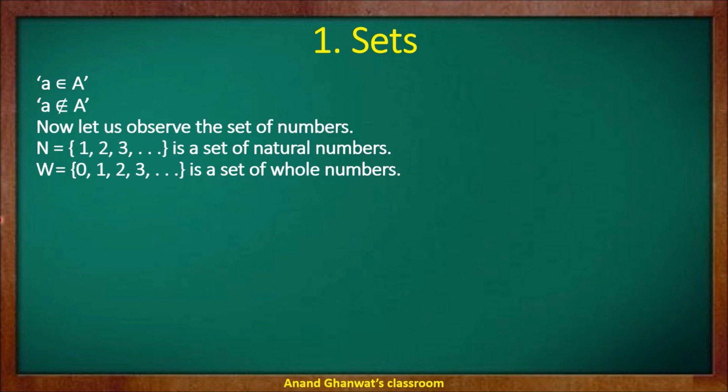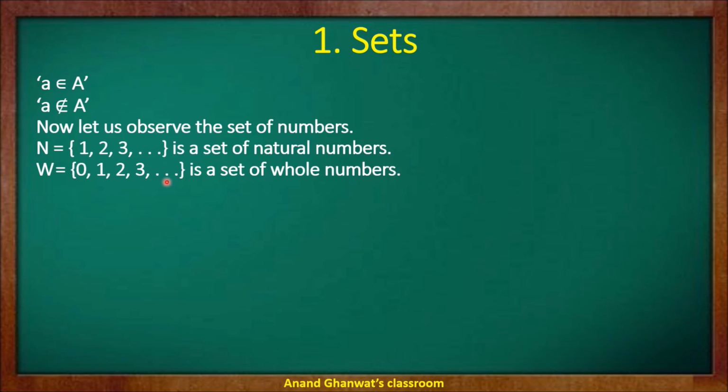So note how to write a set. Firstly, we have to give a name for the set, then an equal sign, then the curly bracket starts, then a list of elements with commas between them, and then the curly bracket ends. The curly bracket is used to hold the elements of the set, and each element is separated by a comma.